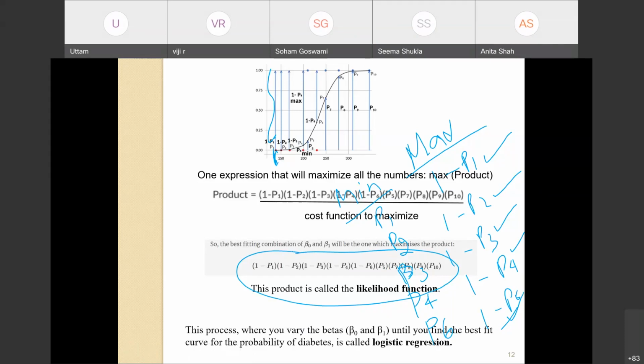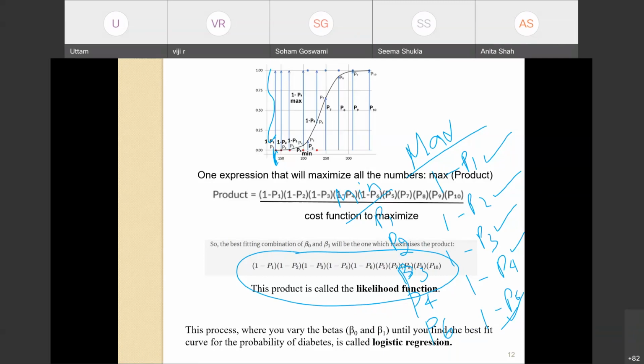So this process where we vary beta 0 and beta 1 until we find the best fit curve for the distribution of probability of having diabetes is called logistic regression. I hope now you are able to make out similarities and differences in linear and logistic regression. The process where we change or vary the betas.